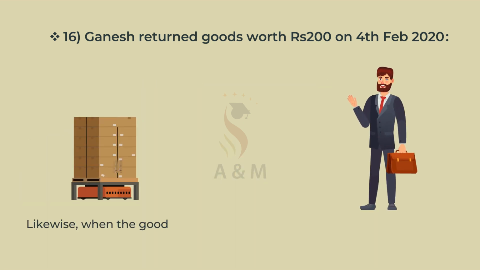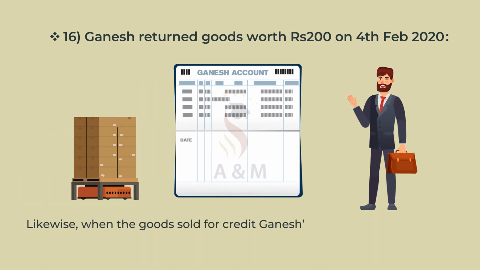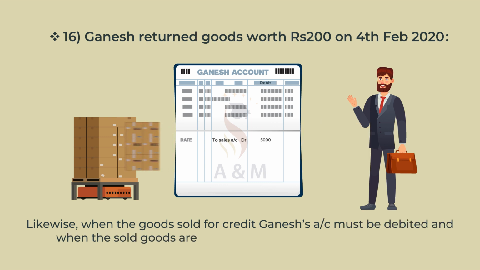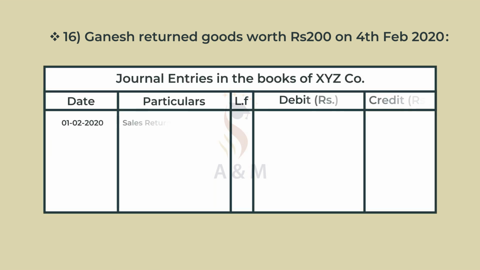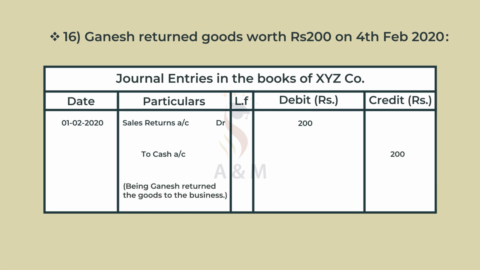Likewise, when the goods are sold on credit, Ganesh's account must be debited, and when the sold goods are returned, Ganesh's account must be credited. And the journal entry is sales return account debtor ₹200 to Ganesh's account ₹200, being Ganesh returned the goods to the business.